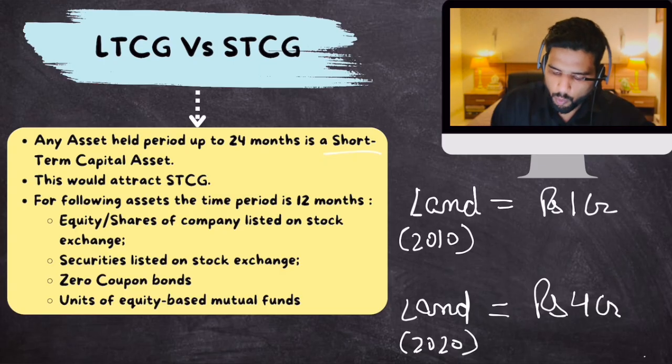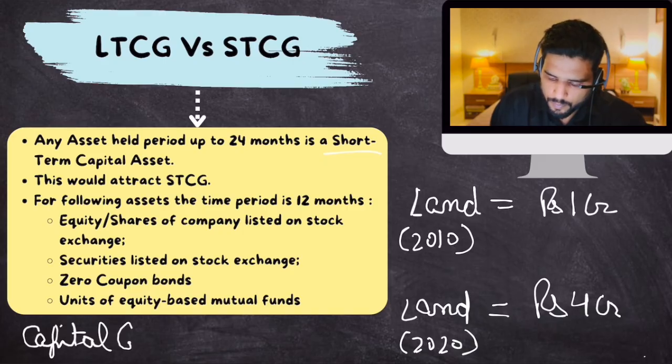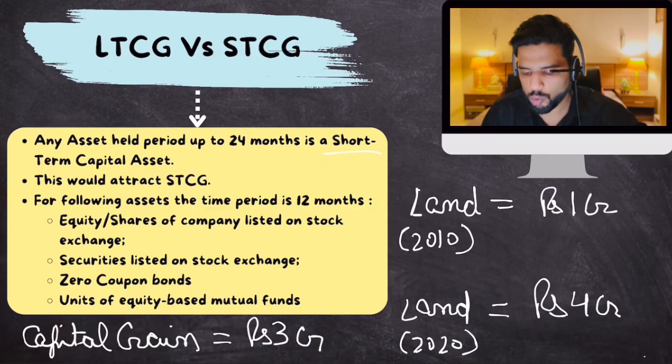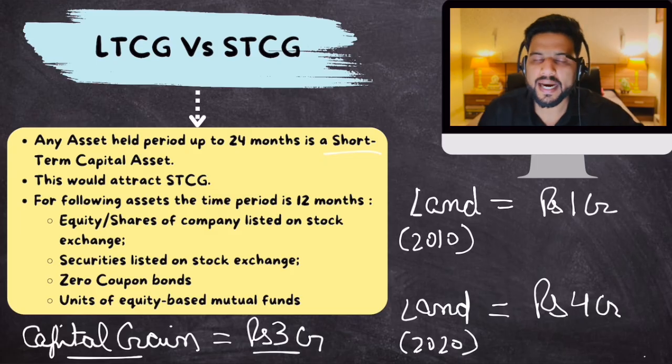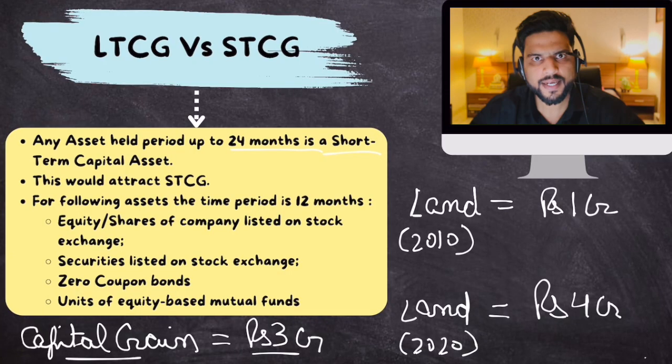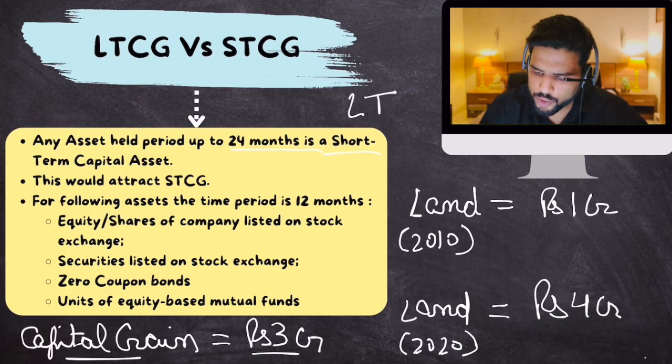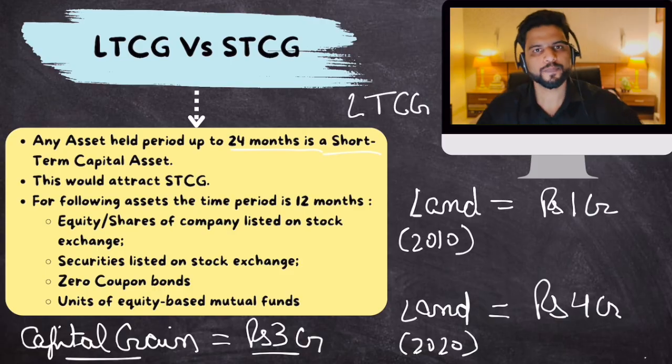Clear? Now what will be your capital gain? It will be 3 crore profit that you have earned, so the government will decide to tax this. This is your capital gain, 3 crore. Now because you sold this land after 10 years, that is more than 24 months, which tax will apply? LTCG will apply, long-term capital gain tax.